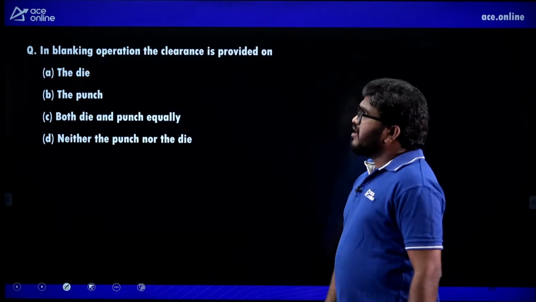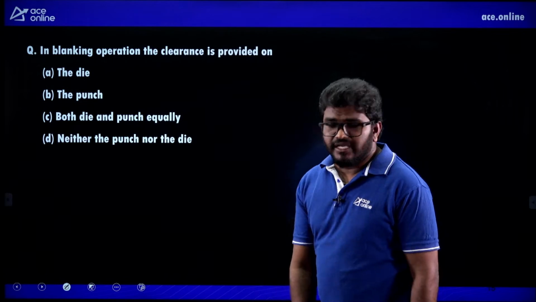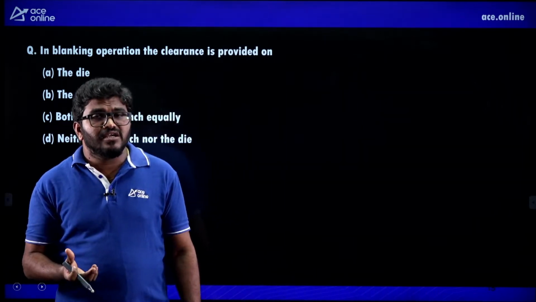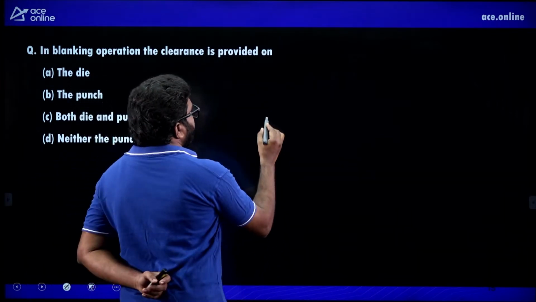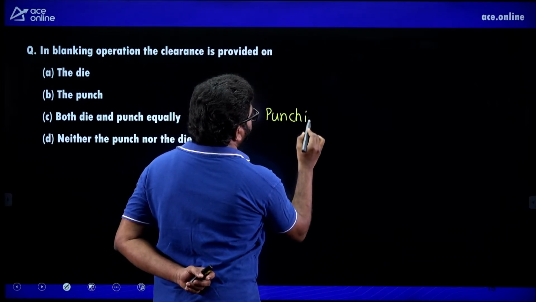Next question. In blanking operation, the clearance is provided on. In blanking operation, the blank size is equal to the die size. So clearance is provided on punch. Remember, this is very, very important. I will give you this table. This is very, very important for exam.